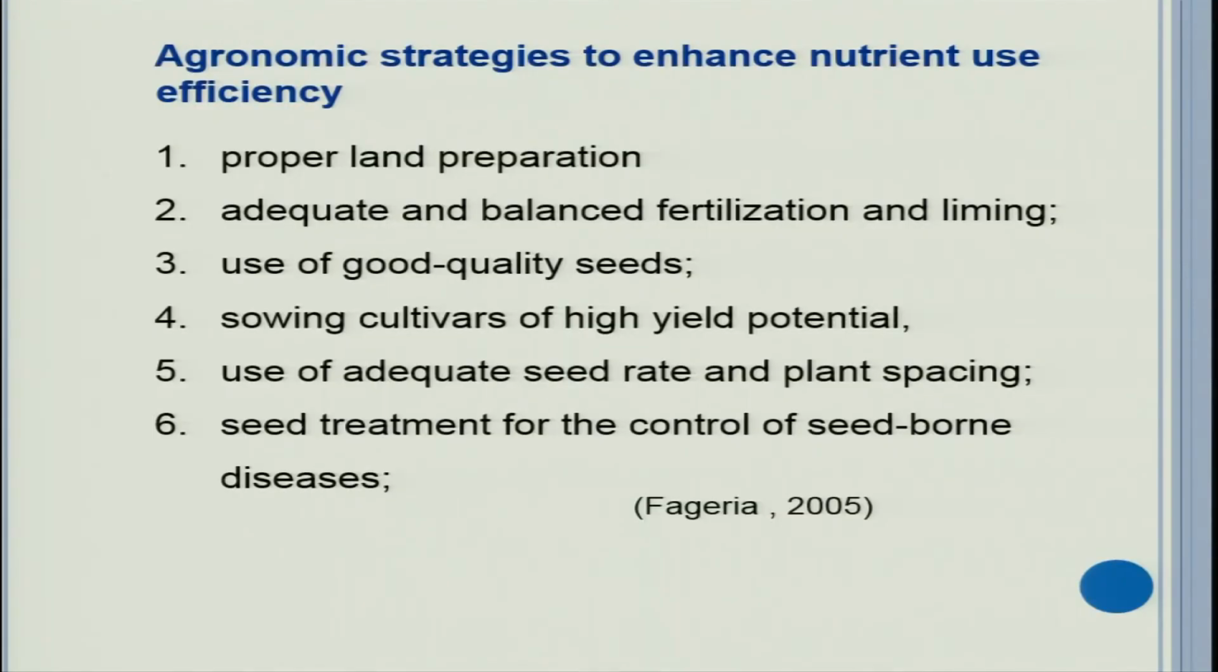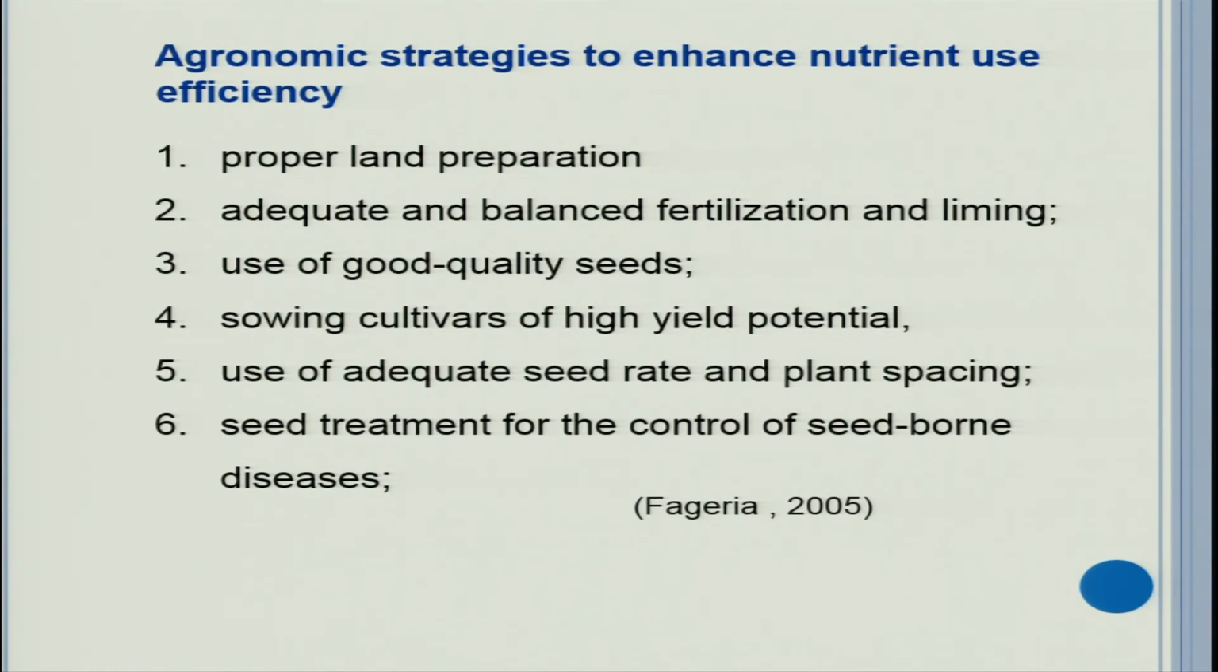Adequate and balanced fertilization and liming is the key to get maximum nutrient use efficiency. Balanced fertilization can be done based upon the soil testing. Use of good quality seed always pays because it will give you better growth, and particularly insect pest and disease resistant seeds can give you more yields. Also, in some cases, hybrid varieties are doing well. They give you higher nutrient use efficiency.